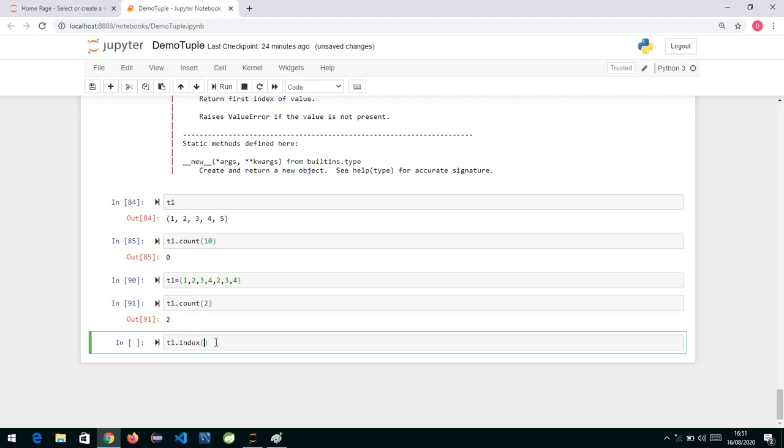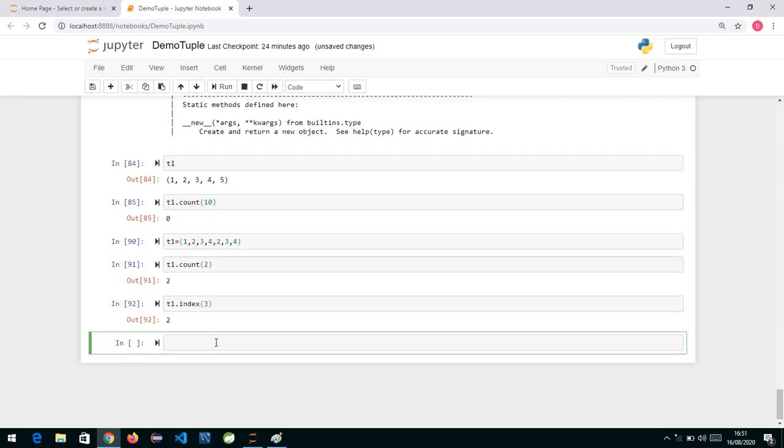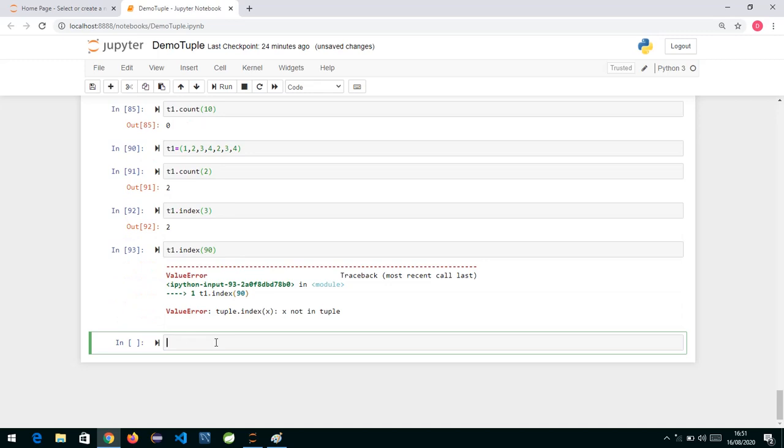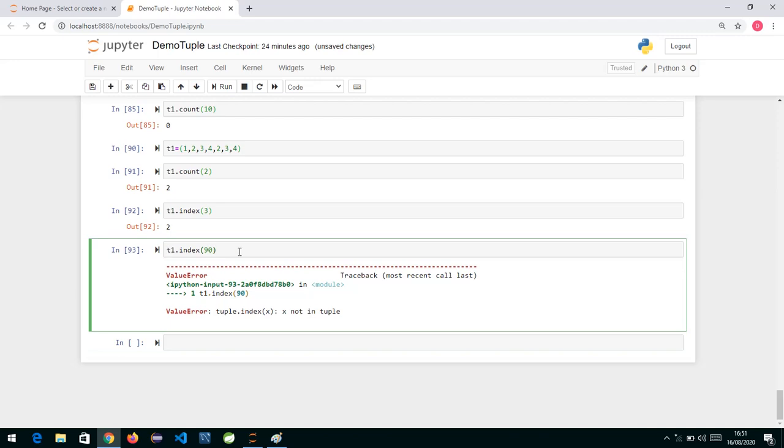So if I ask what is the index of 3, we know it is 2. And if I ask T1 dot index of an element which is not present, it gives you an error, because the index function takes an element and returns you the position at that index.